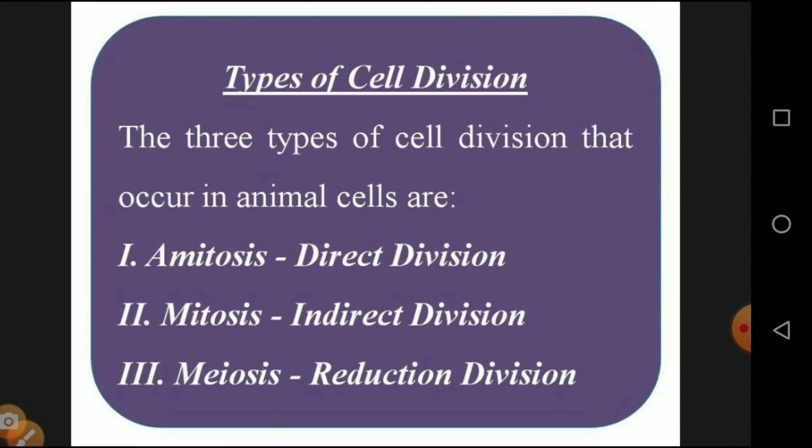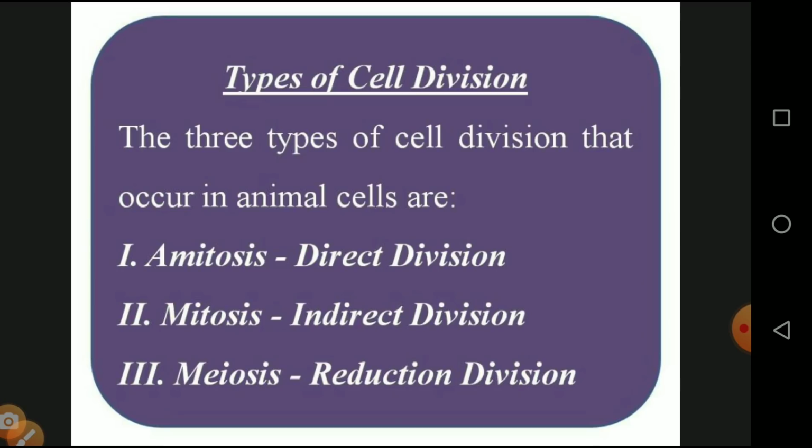There are normally three types of cell division. One is called amitosis. This is the direct cell division. Examples are amoeba and bacteria, where a single cell gets divided into two cells. The daughter organism is formed without any risk; that is called direct cell division.